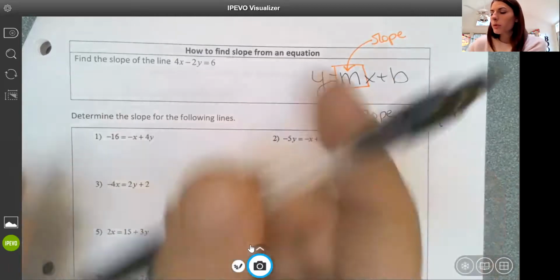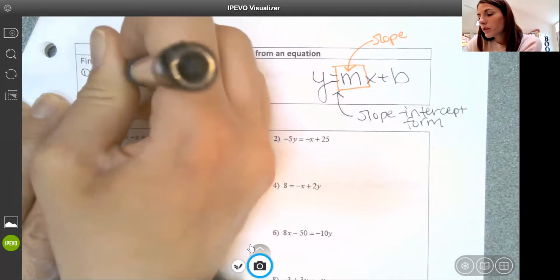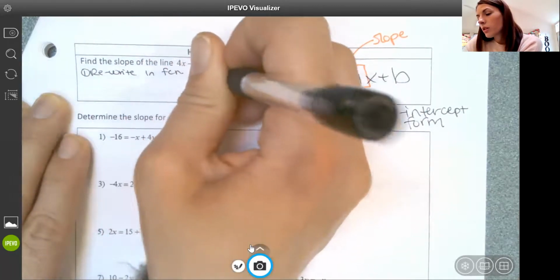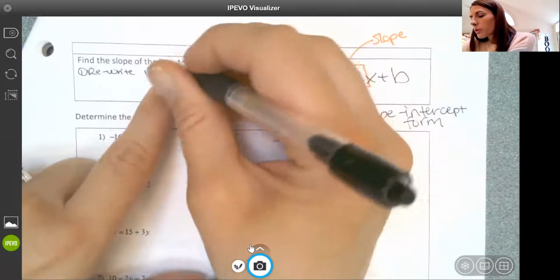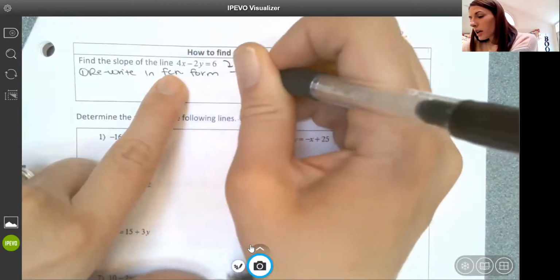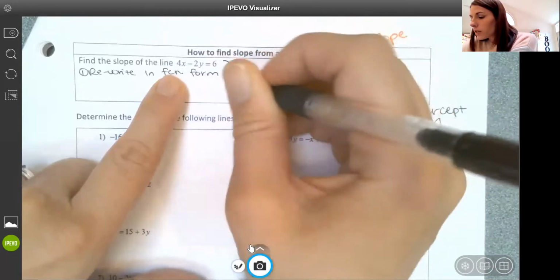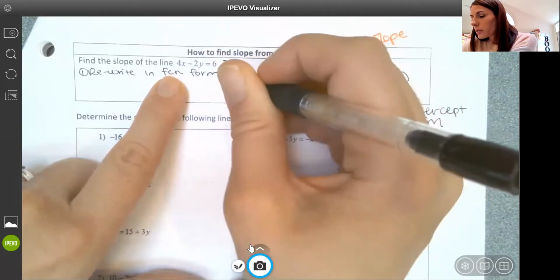Really what we're doing is rewriting in function form, which we already talked about doing. How do we rewrite in function form? We isolate y. If I were to rewrite this equation in function form, I'd have -2y equals -4x plus 6, divide everything by -2, and I'd have y equals 2x subtract 3.